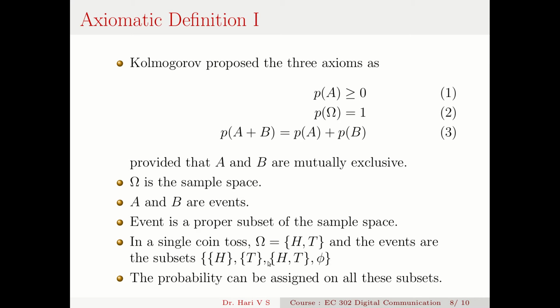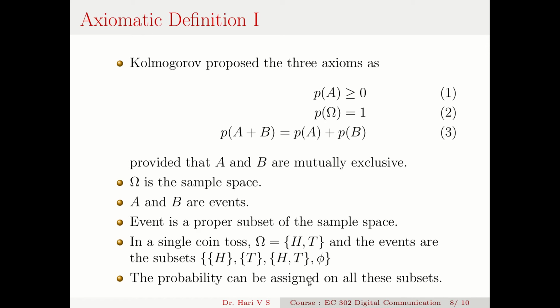So here I can assign probability to these events. Say, if it is H, the probability of getting a head is 0.5. So I can assign a probability to this event, that is getting a head. Then the probability of getting a tail is a half. Then the probability of getting a head or a tail is 1. Actually, this is the whole sample space. The probability of the sample space should be 1, because it should come as either head or tail. Then what is the probability of a null event? That is an impossible event, or null event. So that probability is 0.